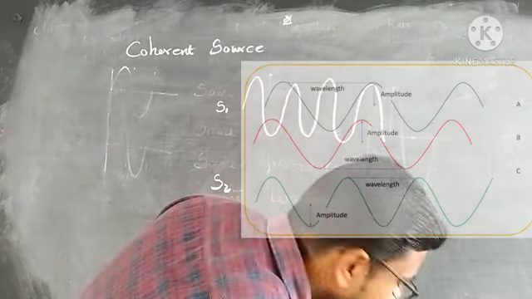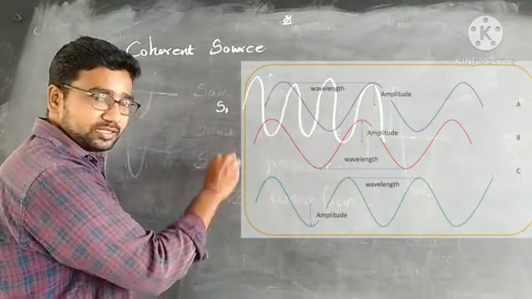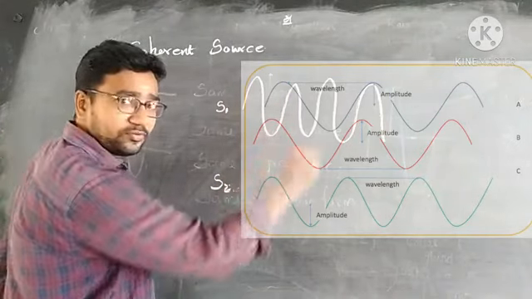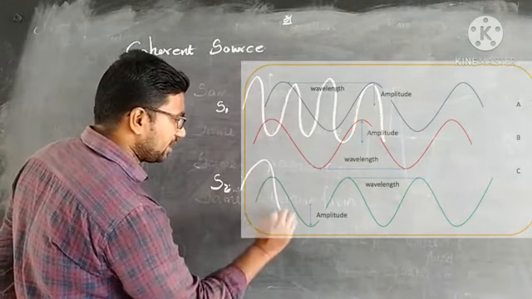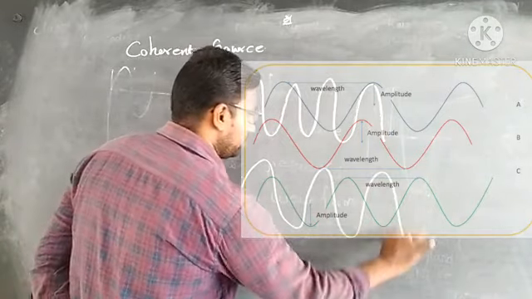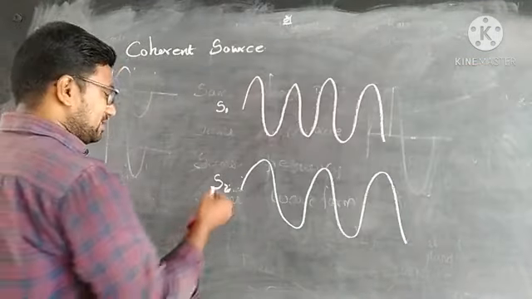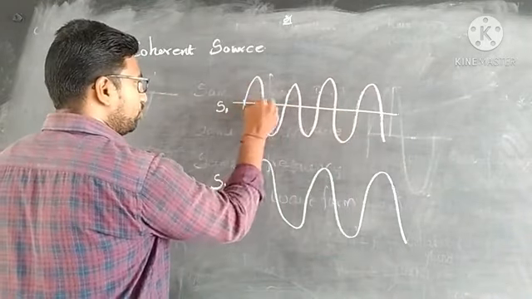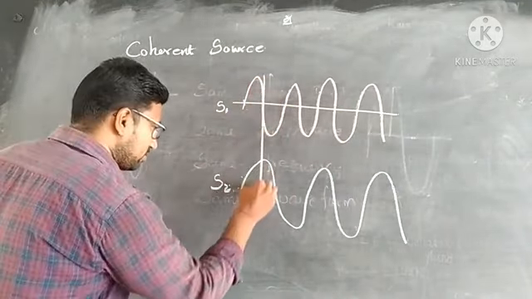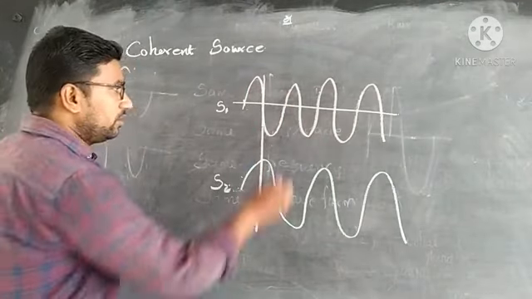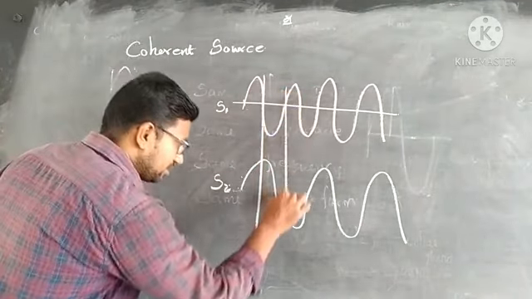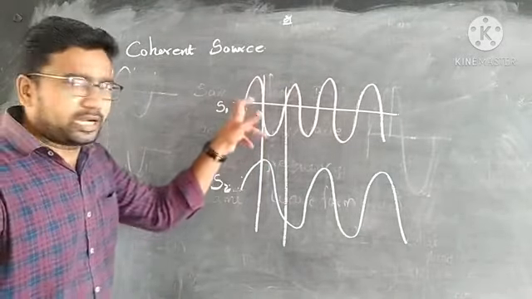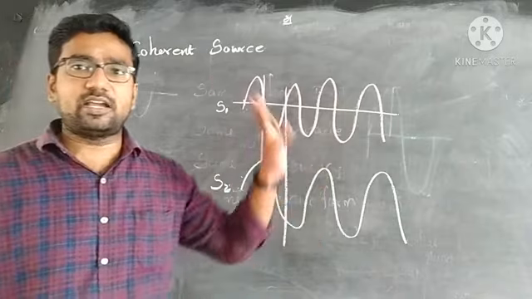If this wave originates from the same place but does not have the same phase value, its phase will change. See here, this is my 0 to 180, but the second wave does not coincide with the first wave. So two independent monochromatic waves do not act as coherent sources.